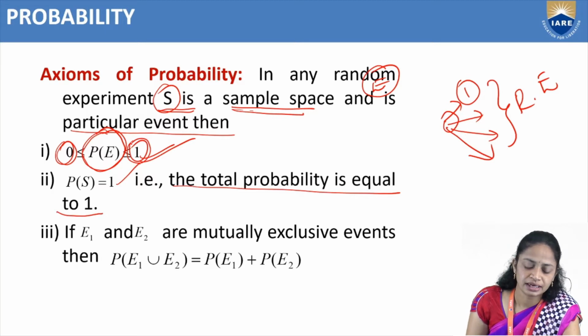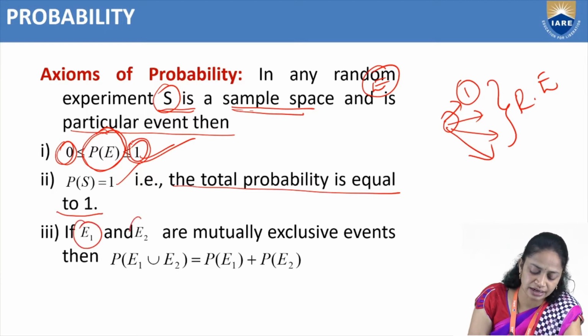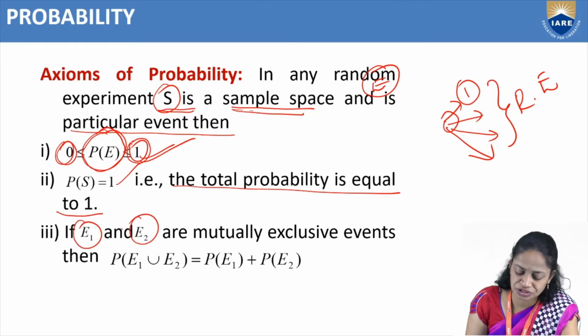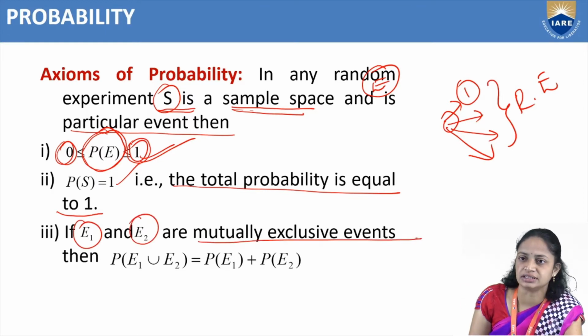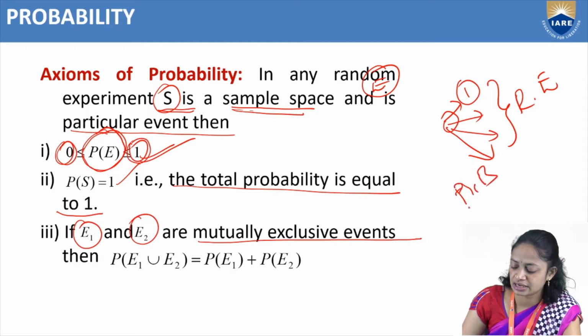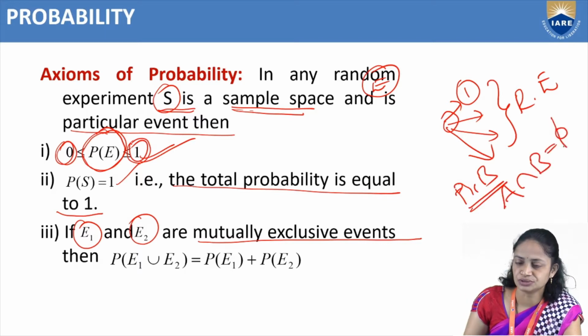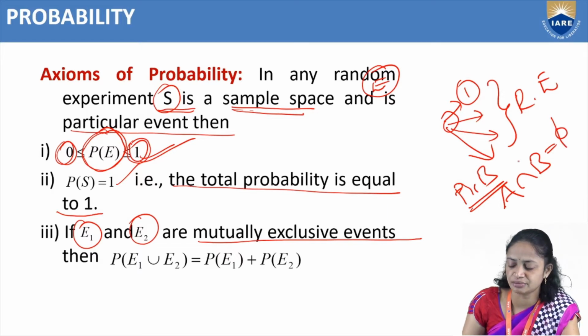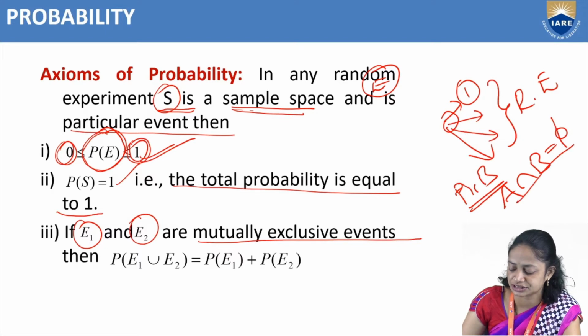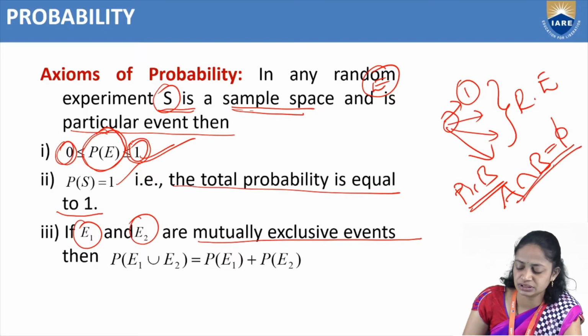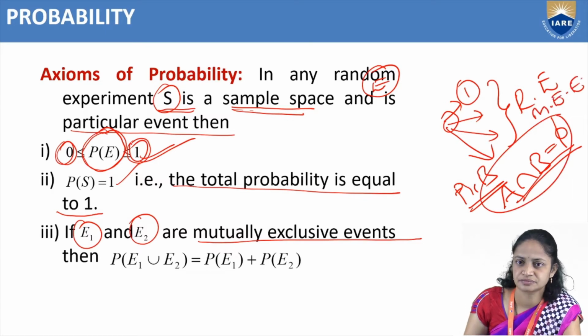Next one. If A, B are mutually exclusive events, then A intersection B equals phi. This is nothing but a mutually exclusive event.